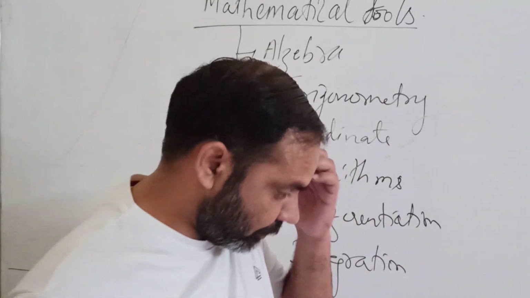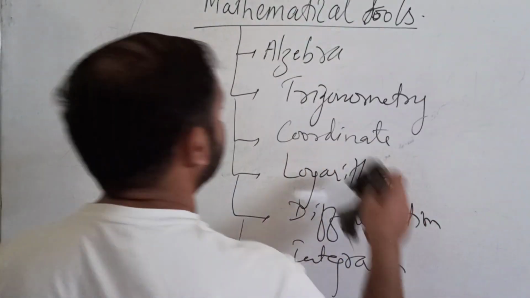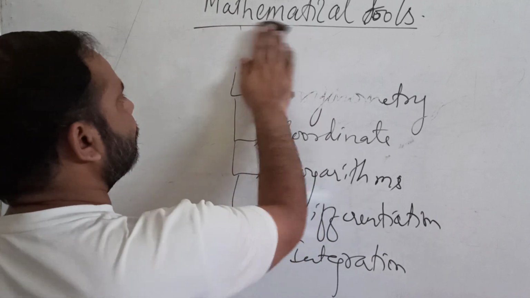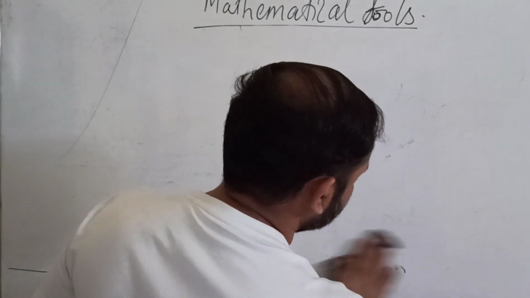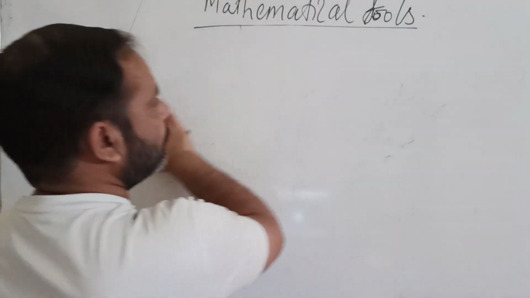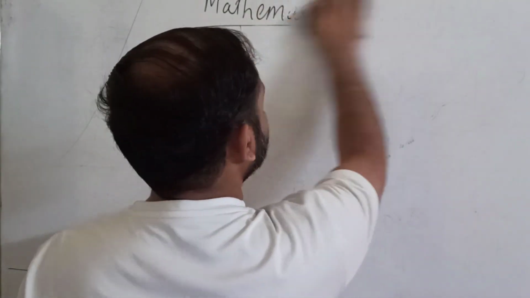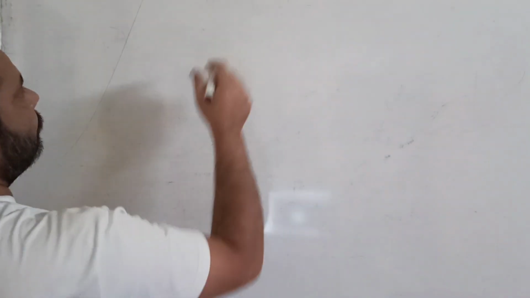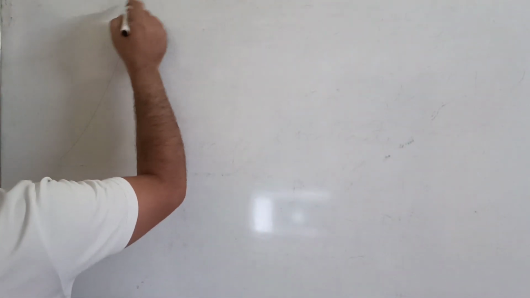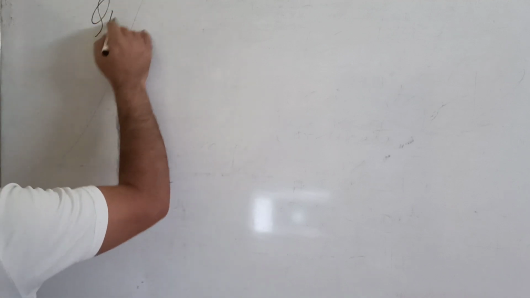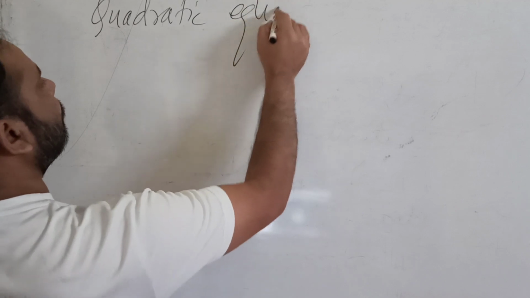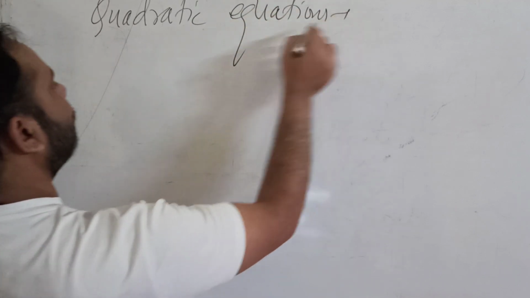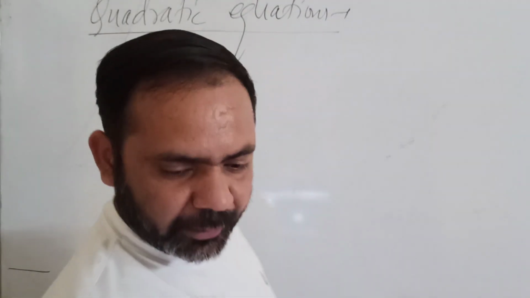Okay, so today I am starting with a little bit from the algebra part. You must be knowing about quadratic equations.